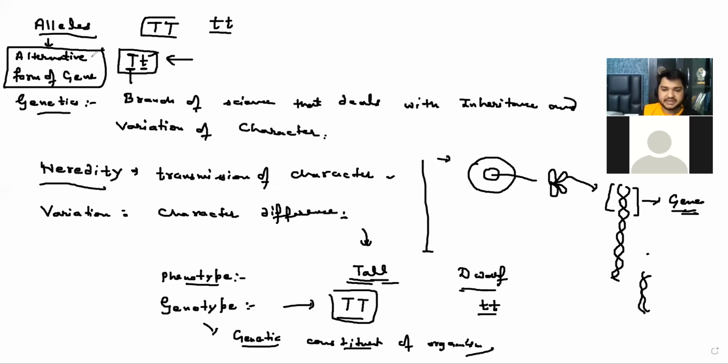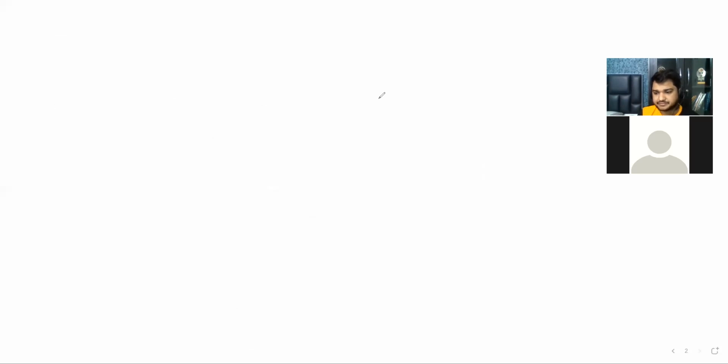What is a dominant allele and what is a recessive allele? A dominant allele is an allele that is more prevalent, it is going to be expressed. You can't say more expressed, you can say completely expressed. And this small t is completely not able to express. Completely hidden, it will completely hide itself.